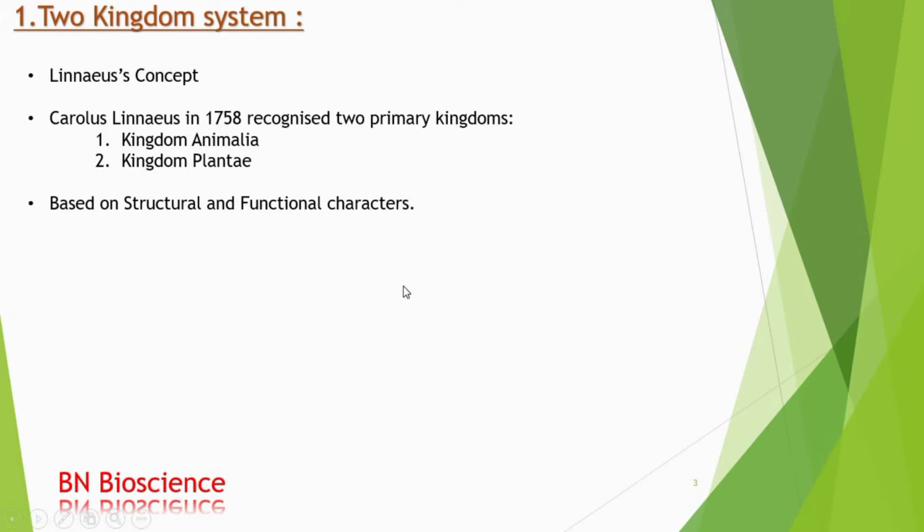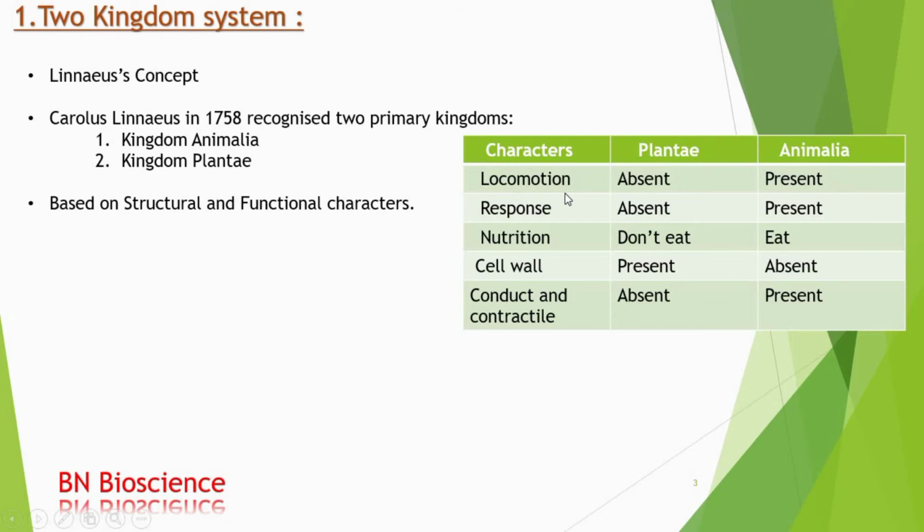He took some criteria to distinguish the organisms, such as locomotion, response, nutrition, cell wall, and conduct and contractile. So let us discuss in detail. The first characteristic is locomotion. As you know, it is the displacement of the body from one place to another. He observed some organisms that can't move and put them in the kingdom Plantae, and others that show locomotion, he put in the Animalia group.